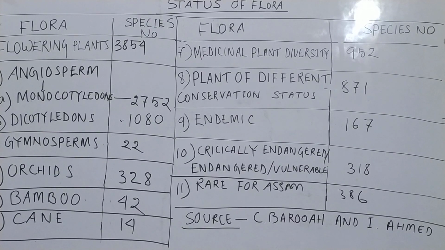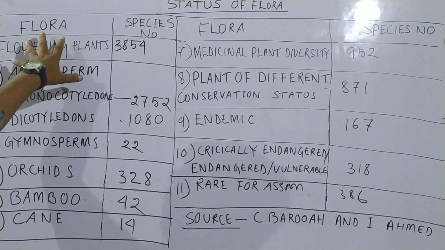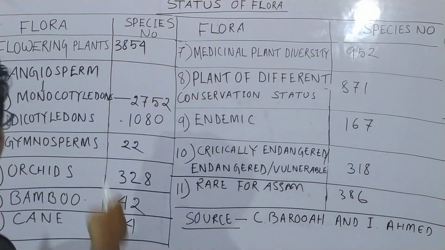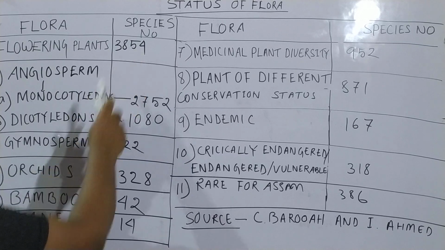Now next topic is what? Status of flora of Assam. Okay, so this is flora and number of species. Flowering plants in Assam: 3854.